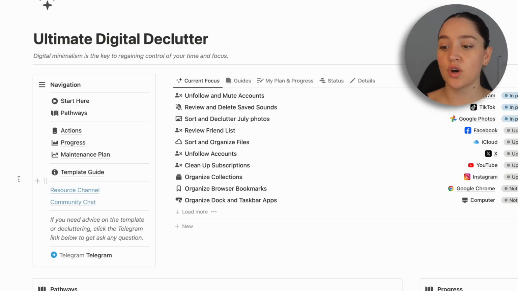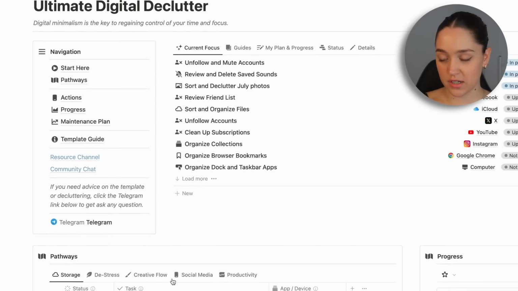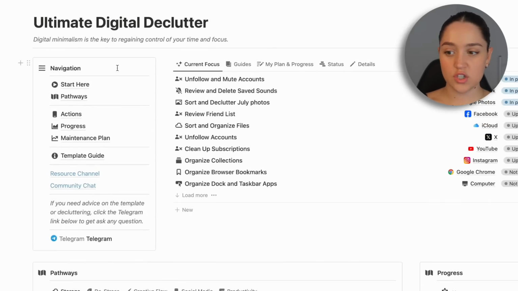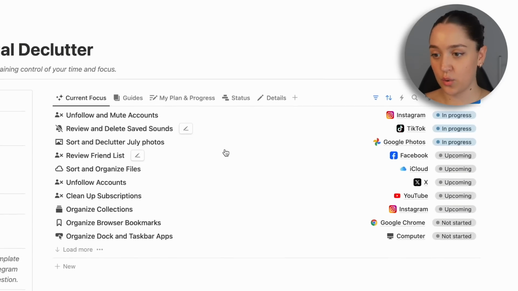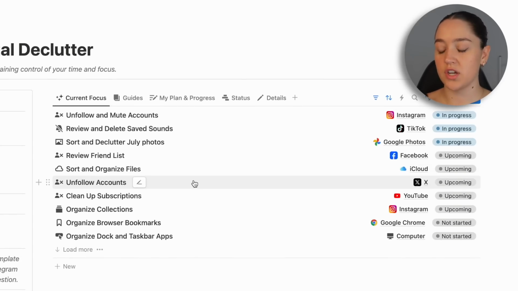So coming back to the home page, like I said, there are 4 sections. The first one being the menu that we just went through. The second section of the home page is this table right here, which is the main overview that you need for your decluttering, because I don't want you to have to go into every single page every single time you need to update something. So all the most used features will be on this first table here in the different views. So we have 5 views.